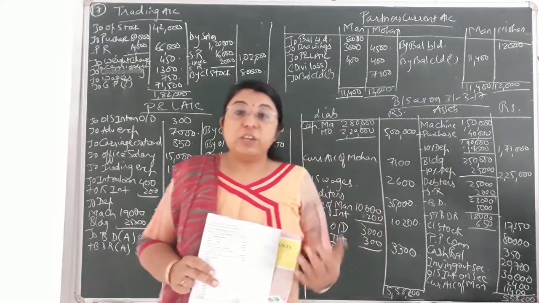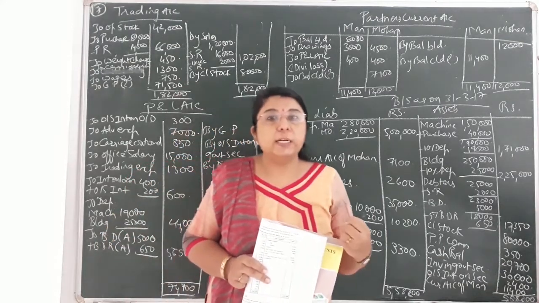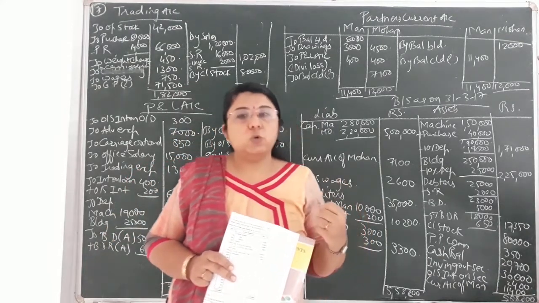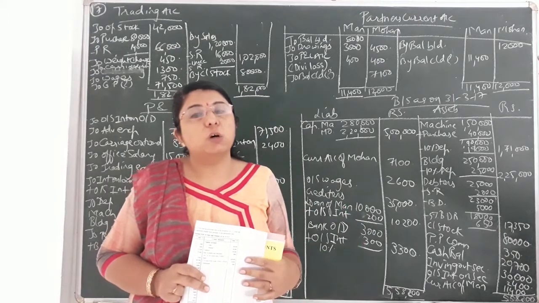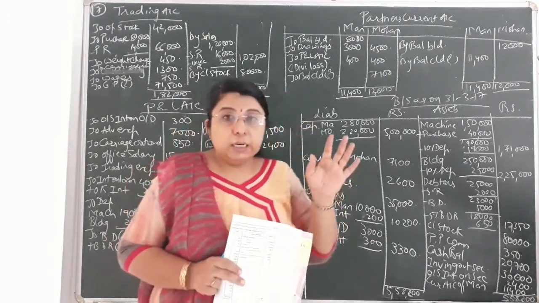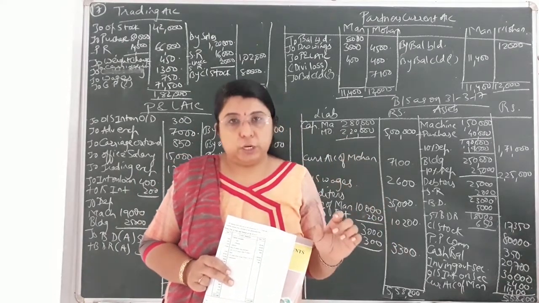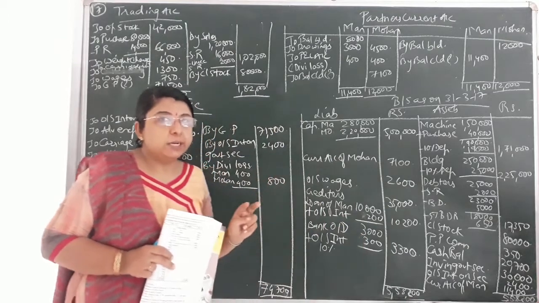Now, the investment we have made, because of that investment we'll receive interest, so it would be an income for the firm. So 30,000 at 8% interest would come to 2,400 for the entire year. Okay, so there is no effect of it in the trial balance, so the entire interest is outstanding. So there will be two effects of this hidden adjustment.